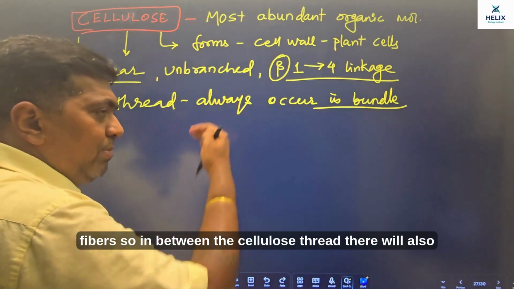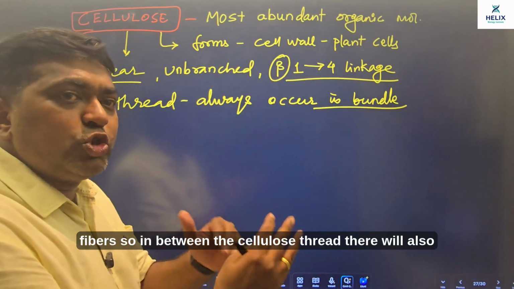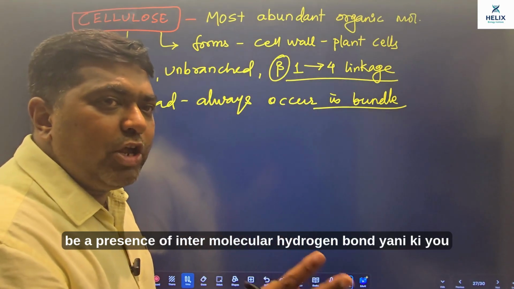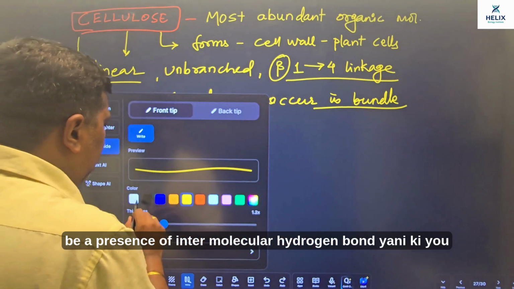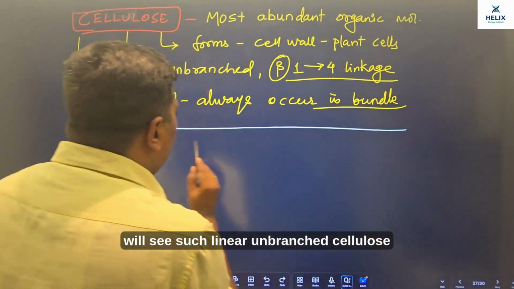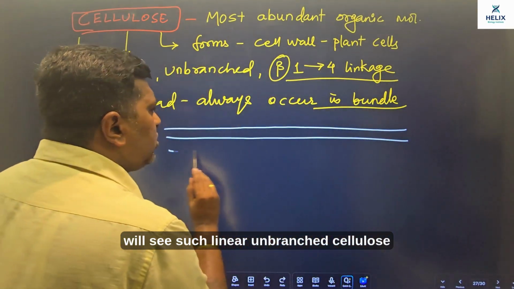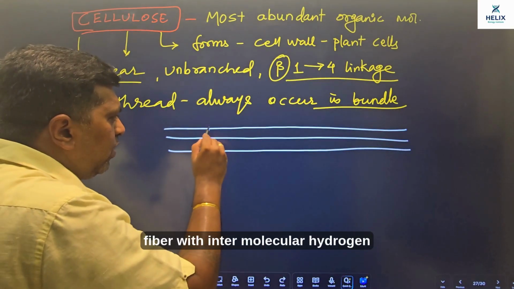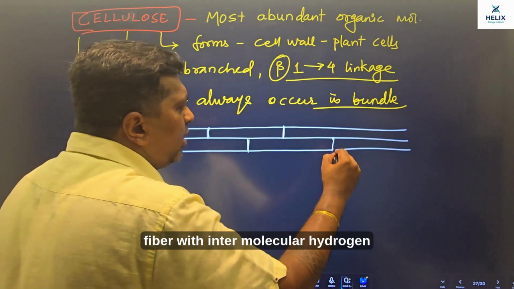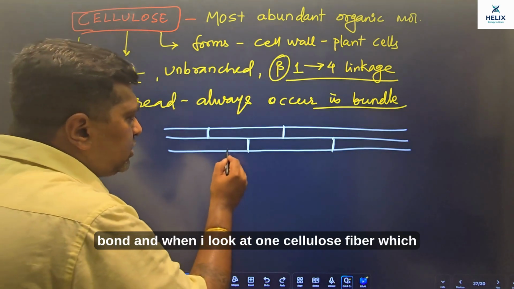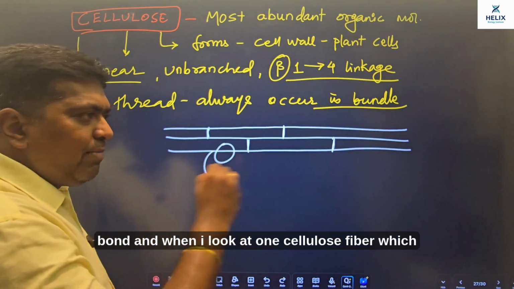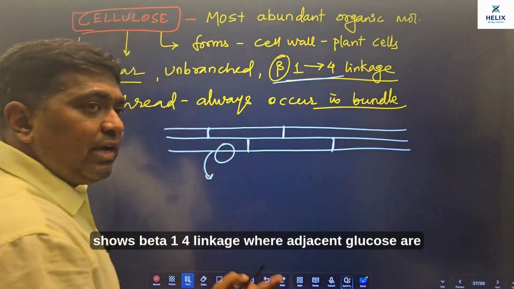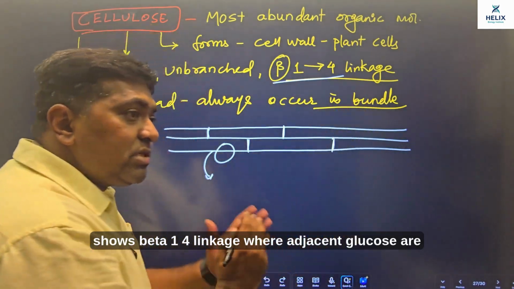So in between the cellulose threads, there will also be the presence of intermolecular hydrogen bonds. Yani ki you will see such linear unbranched cellulose fibers with intermolecular हाइड्रोजन बॉन्ड।